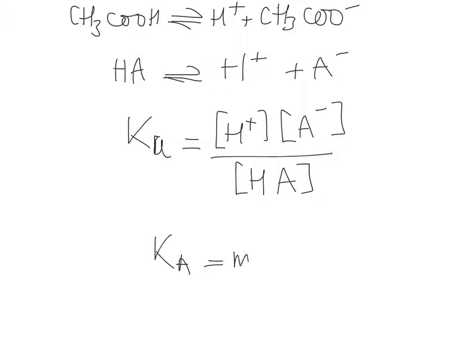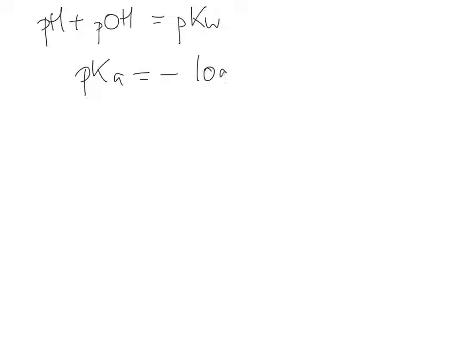You can work the units out for this. It's going to be moles decimetre to the minus 3, because you've got twice at the top and once at the bottom, so they'll cancel out. So we talked in the last video about pH and pOH, and I showed you that pH plus pOH was equal to the pKw. That was your cheeky check for pHs of bases. But we can also define, for the Ka, a pKa. So pKa is minus the log of Ka. So what is this actually telling us?